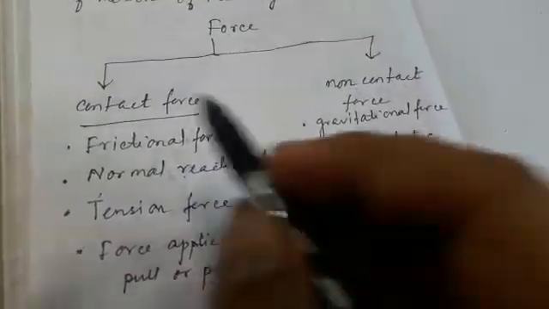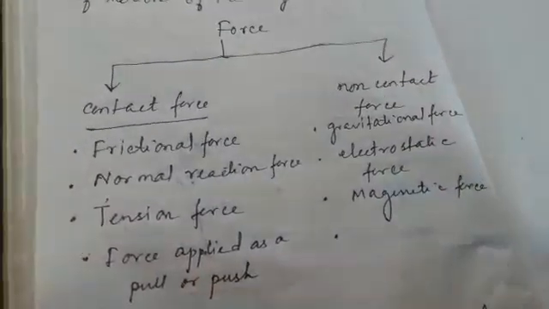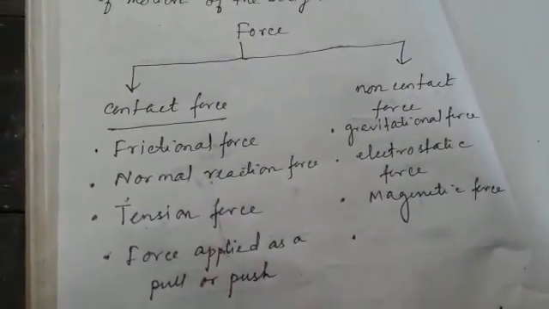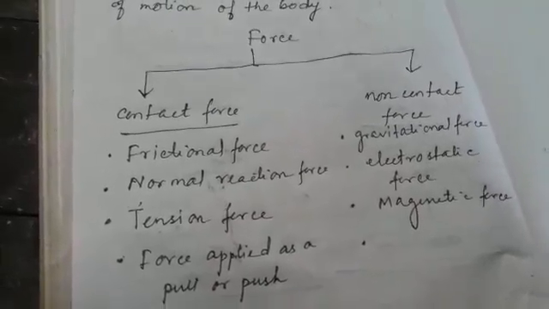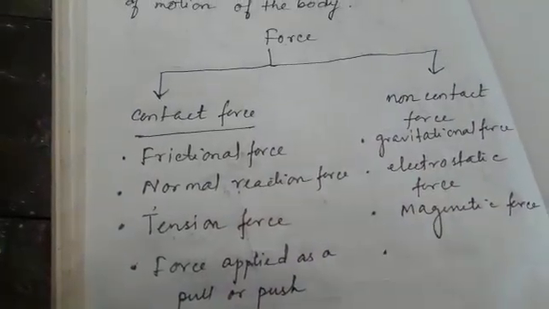Now by seeing some examples you will be able to understand contact force and non-contact force. So an example of contact force is frictional force. Frictional force means suppose a body is sliding over a rough surface, so the body is in contact with the rough surface, right?